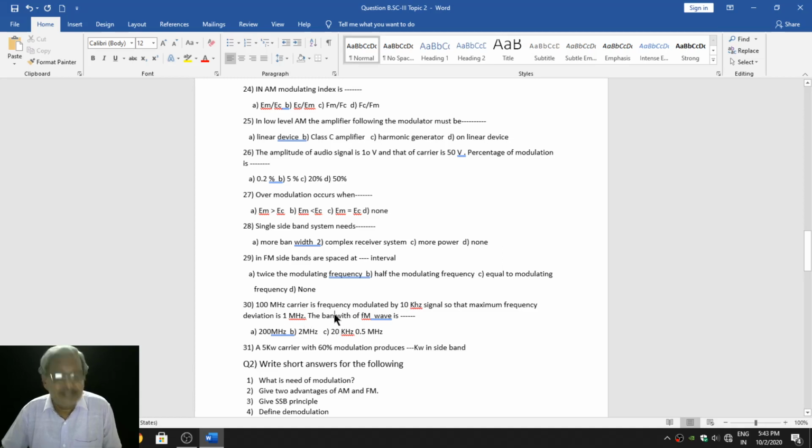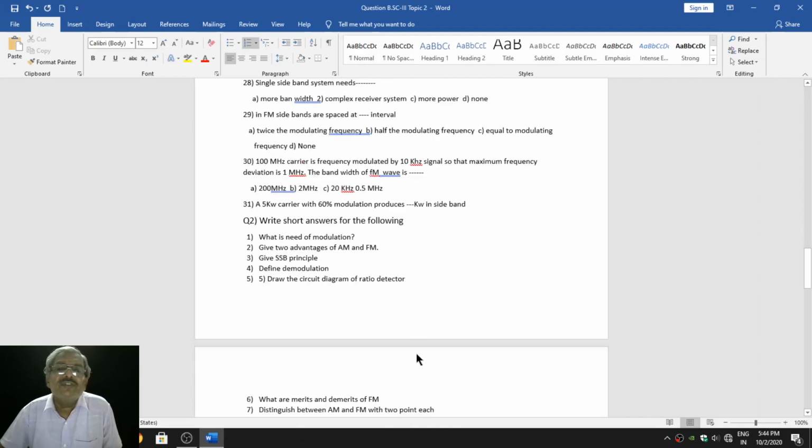Then the bandwidth of the FM wave is dash. A 5 kHz carrier with 60% modulation produces dash kilowatt in the sideband. For this question, no alternatives are given. So find the formula of power distribution in an amplitude modulated wave, solve it and write the answer.